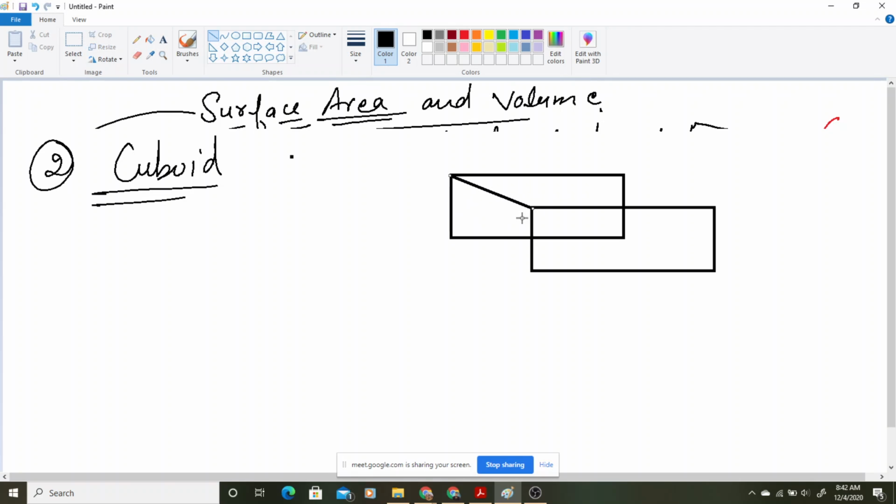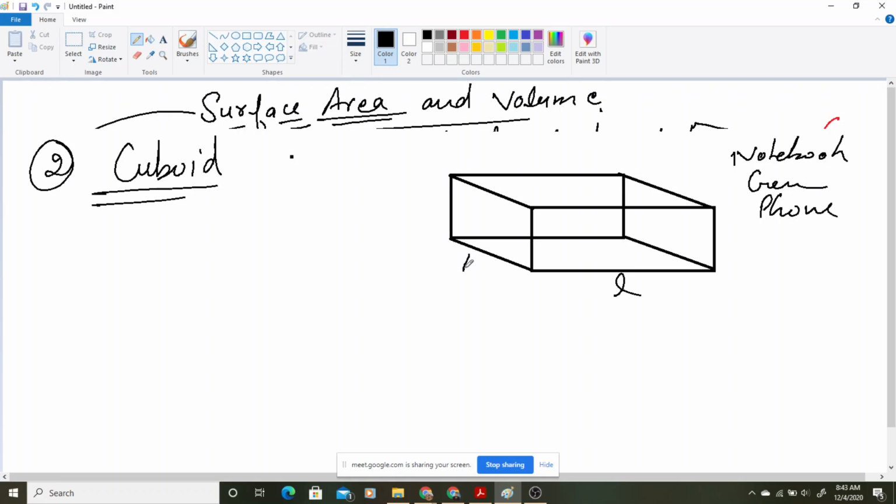See this one, like your textbook is having the shape, your notebook, your geometry box, है ना, your iPhone, any phone you are having, all these are having the shape of cuboid. उन सब की shape जो होती है ना, you will find it as cuboid because they are having some length, some breadth, some height, है ना.